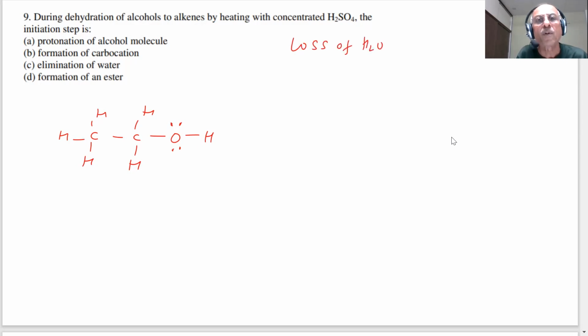Loss of H2O with concentrated H2SO4, H plus. H plus is required for this reaction. What do we mean by the initiation step? Unless you add acid, the reaction is not going to take place.